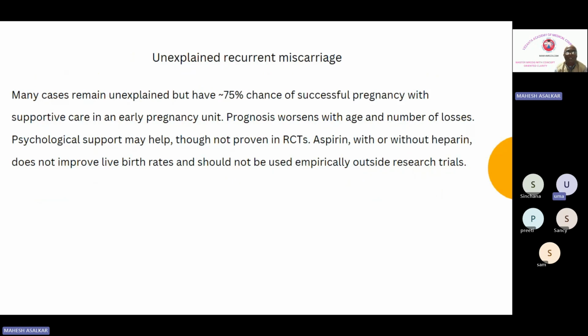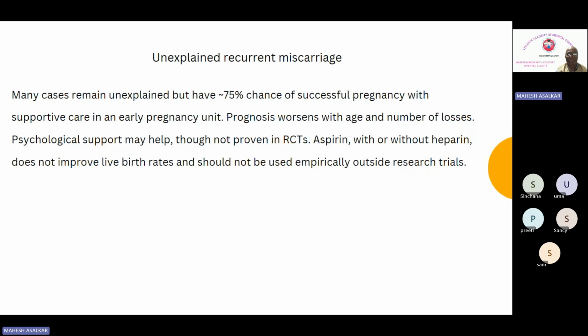Now what they are talking about: unexplained recurrent miscarriages. Many cases remain unexplained but have a 75% chance of successful pregnancy with supportive care in an early pregnancy unit. This is actually asked many times in part 3, where the patient has recurrent miscarriage and all investigations are normal. Then we label this as unexplained miscarriage, and you have to counsel them and tell them that they have a 75% chance of successful pregnancy only with supportive care.